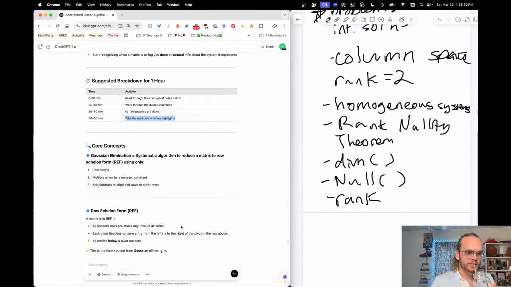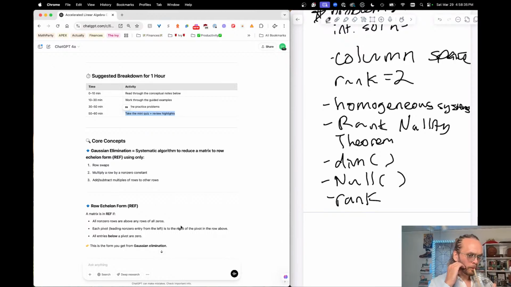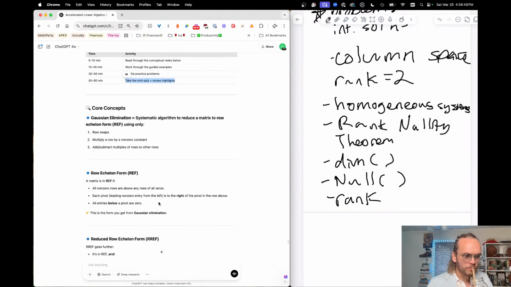Let's go. Core concepts. Gaussian elimination. This is just using algebra, essentially, combining equations to reduce one of the rows to zeros, similar to elimination when you solve systems of equations in Algebra 1. A matrix is in row echelon form if all non-zero rows are above any rows of all zeros.